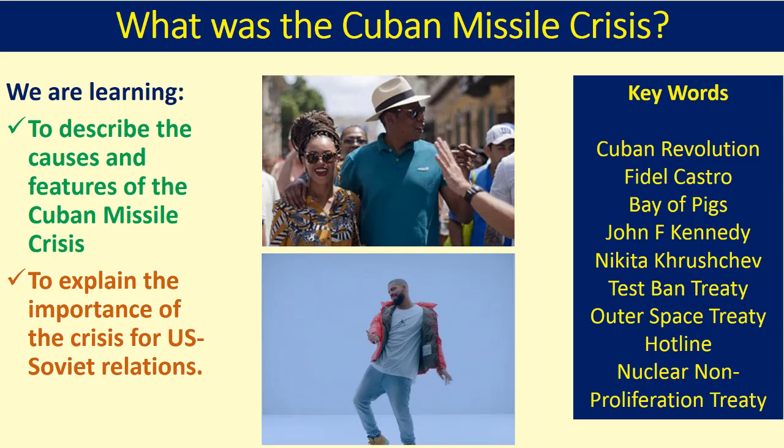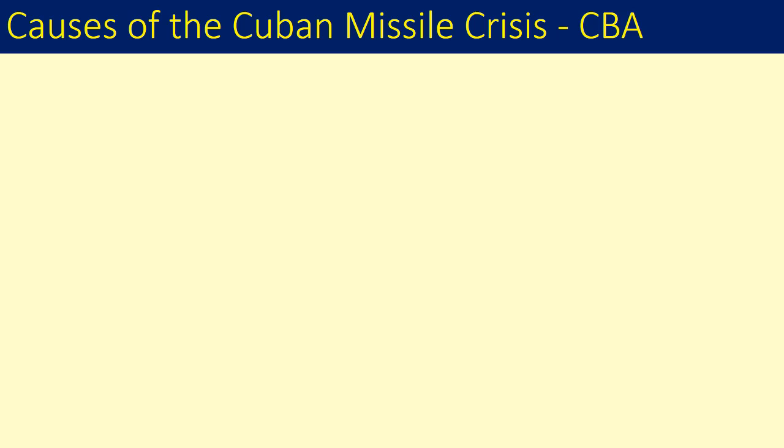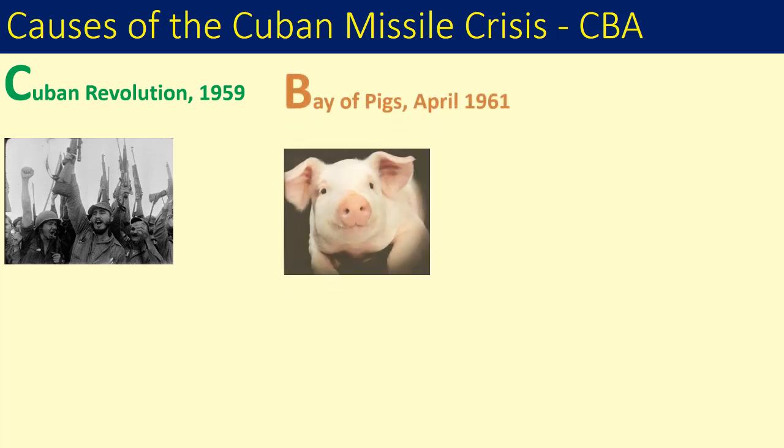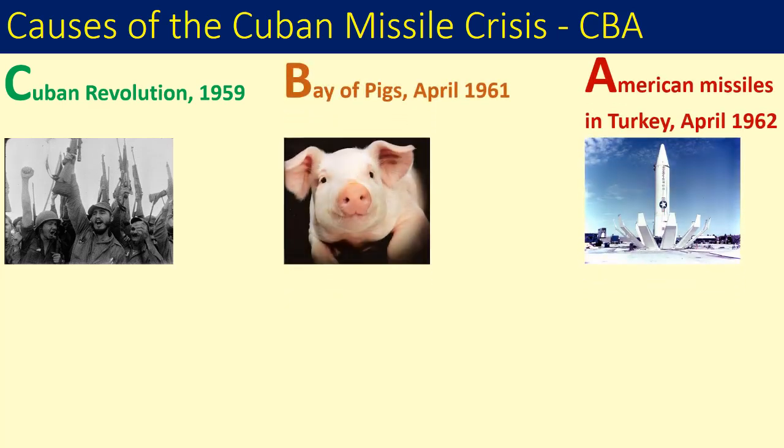Welcome to History High. This video looks at the causes, features and consequences of the Cuban Missile Crisis and is aimed at GCSE students. The causes of the Cuban Missile Crisis can be split into three main areas: the Cuban Revolution, the Bay of Pigs incident, and American missiles in Turkey. Although history is definitely the most important subject at school, it might help you to remember this as CBA.